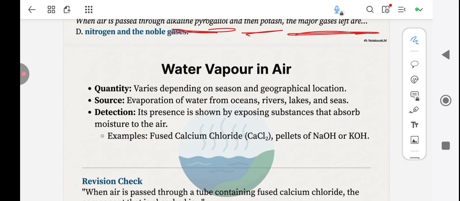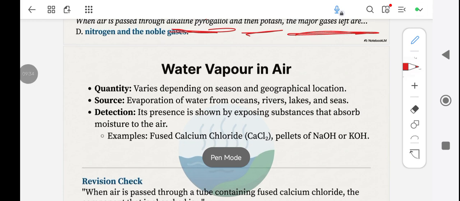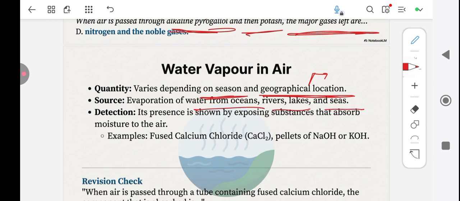Next, let us move to water vapor. Where do we get water vapor from? Water vapor in the air depends on the season and the geographical location. For example, in a desert, there will not be a lot of water vapor in the air. And water vapor comes from oceans, rivers, lakes, seas. And how do you detect it? By exposing substances that absorb moisture to air.